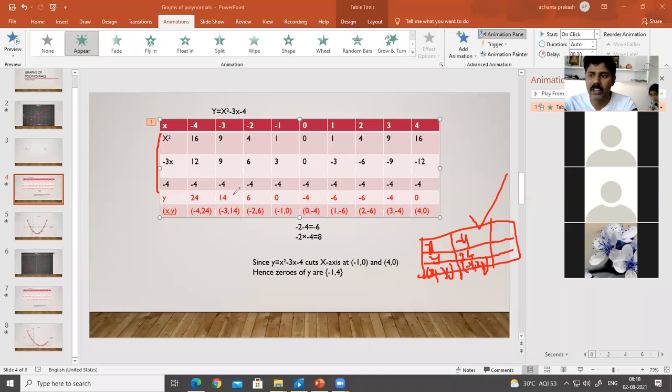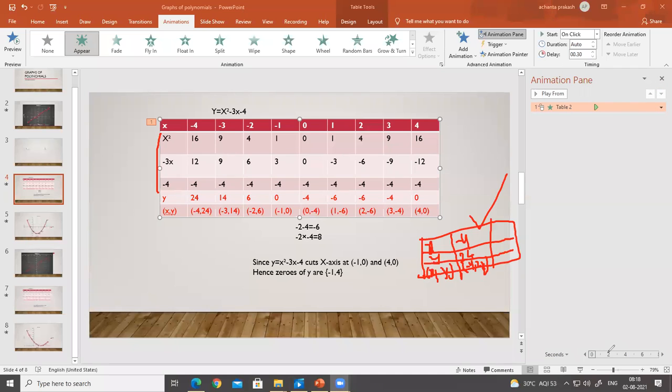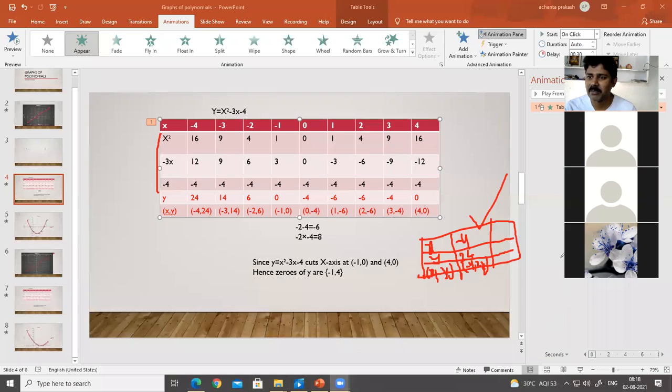Still, have you any doubt regarding the table? If you don't have any doubts, you can show the thumb so that I can move on to the graph. Yeah, only one. Remaining all have doubts. Good. At least 5 or 10 members, raise your hand so that I can understand. Okay, that's okay.